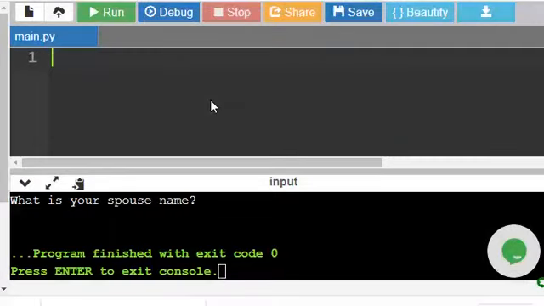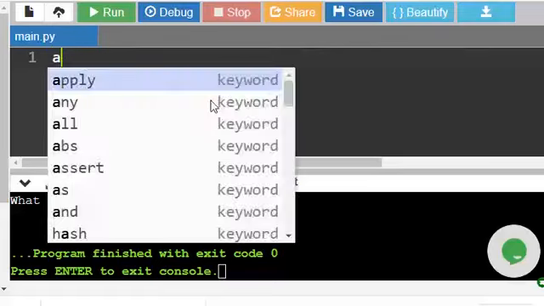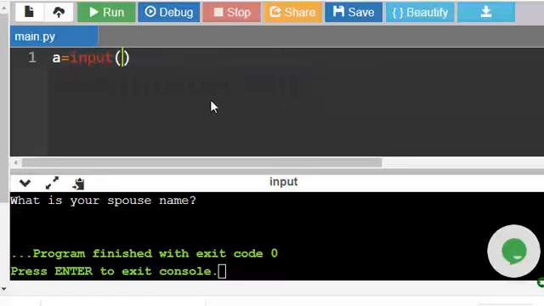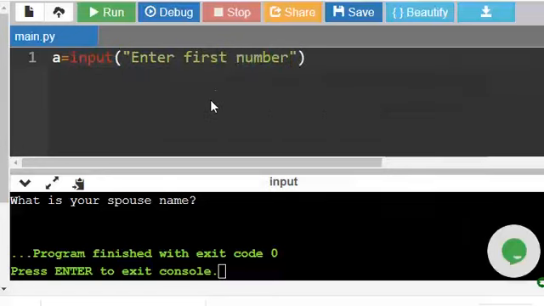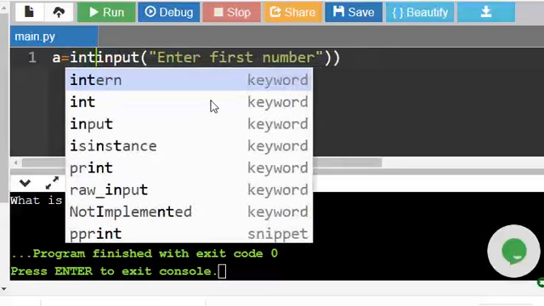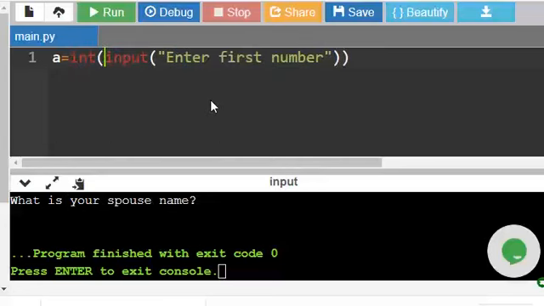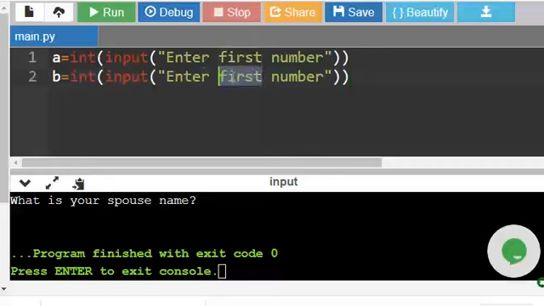So let us see, for example, a equal to 2, or we can even input: a equal to input, enter first number, and I am converting it into int or float, anything is fine. Int. b equal to one more number, enter second number.